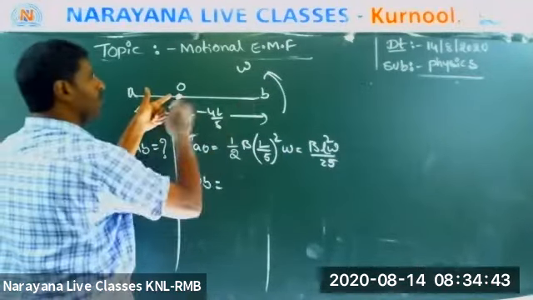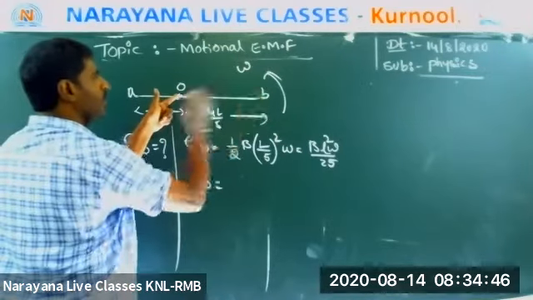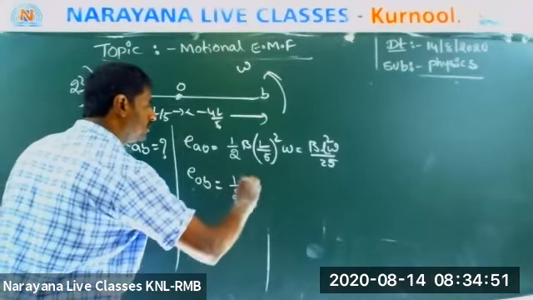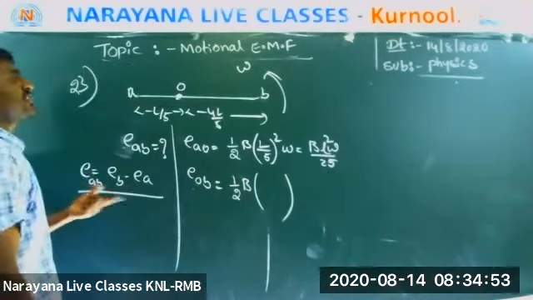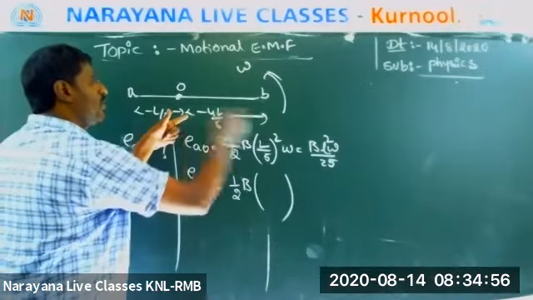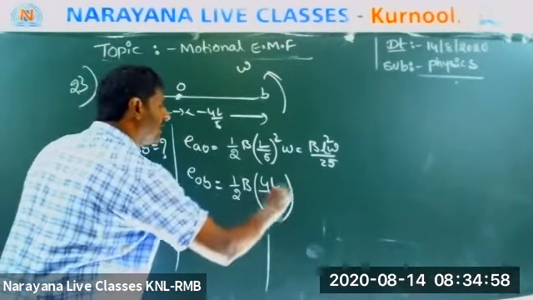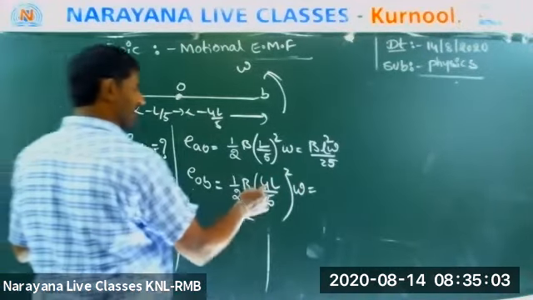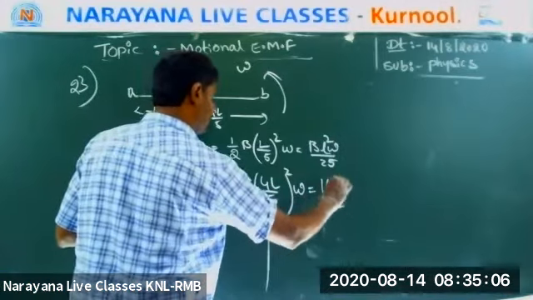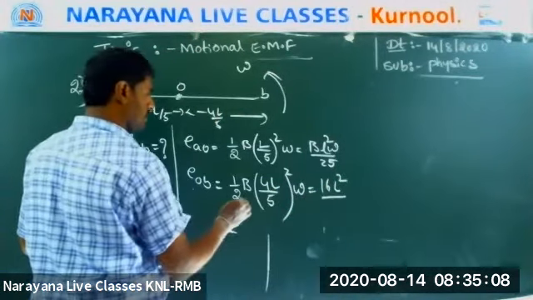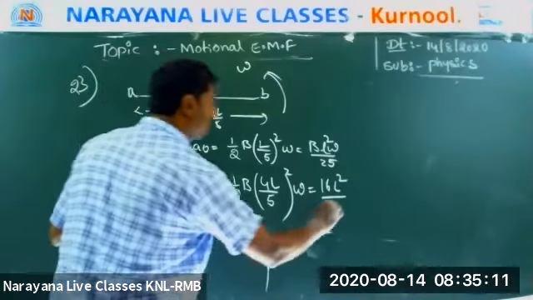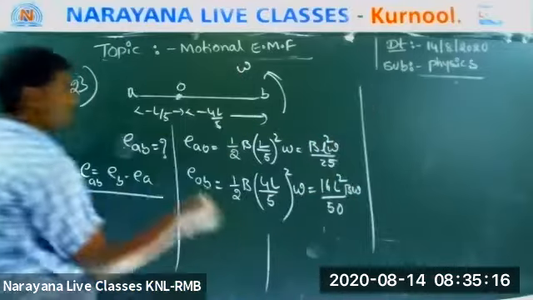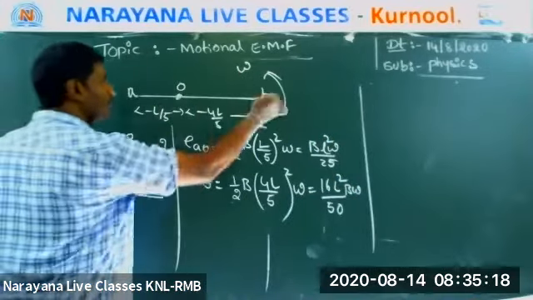Coming to OB. This is EAO. This is OB. Okay? EOB is equal to, what is the formula? 1 by 2 B L squared omega, where L is 4L by 5 whole squared. Now 4 4s are 16. 16 L squared by 5 5s are 25, 25 2s are 50. So we got EAO, we got EOB.